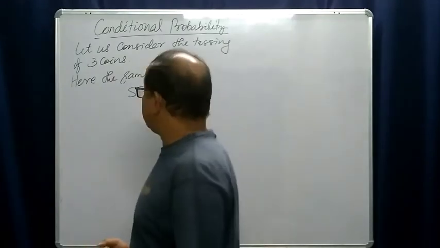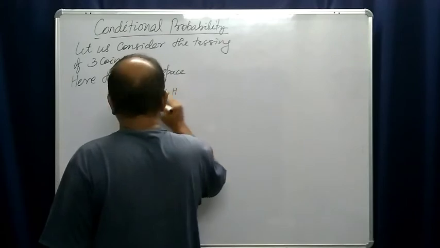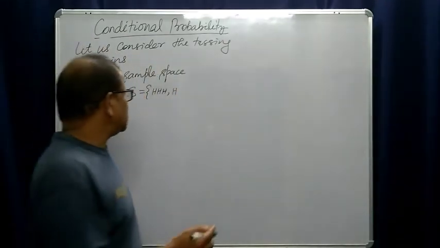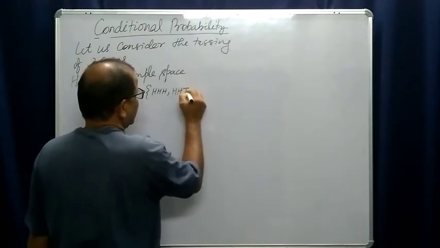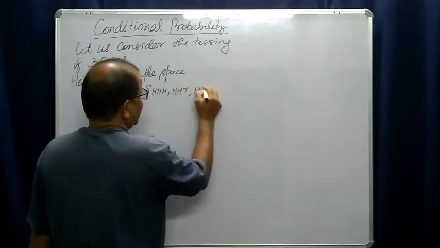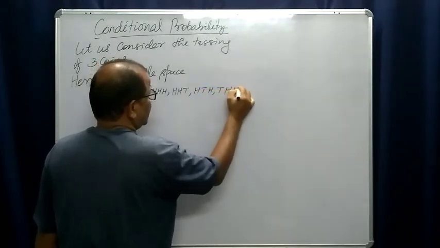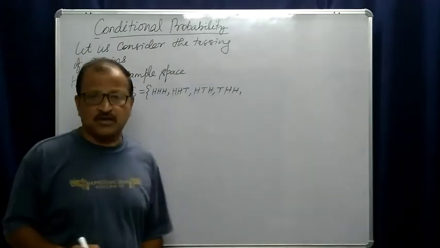Or you may have 2 heads and 1 tail: 2 heads can occur as head, head, tail, or head, tail, head, or tail, head, head.